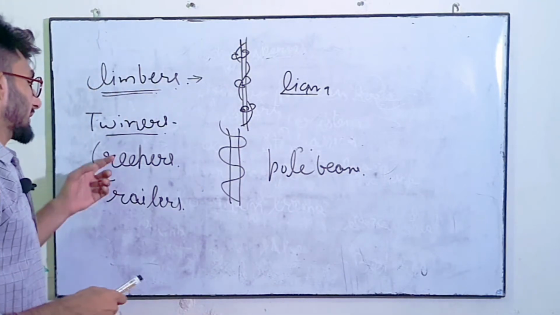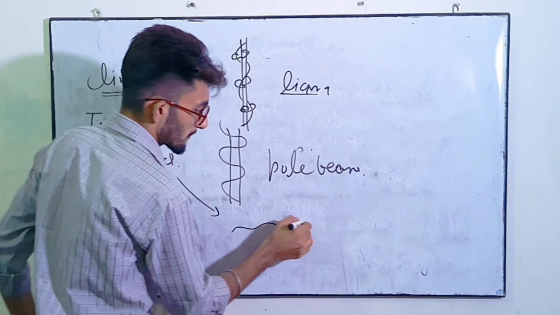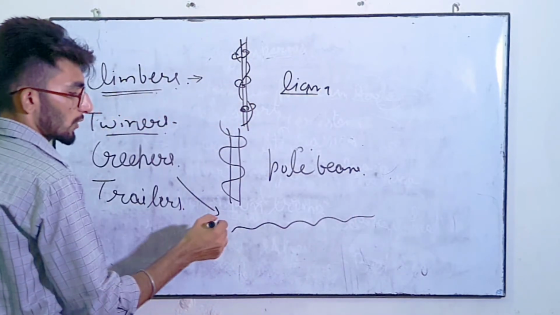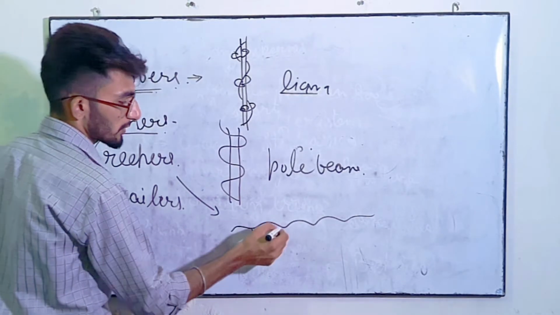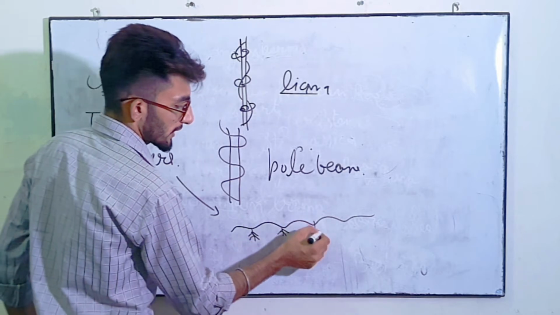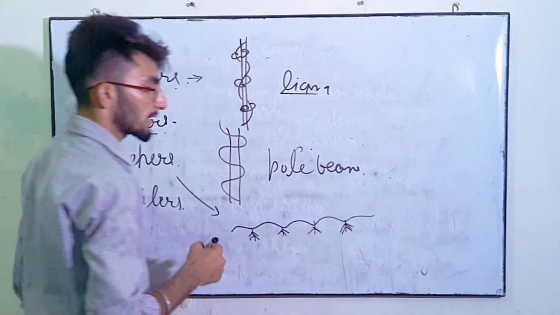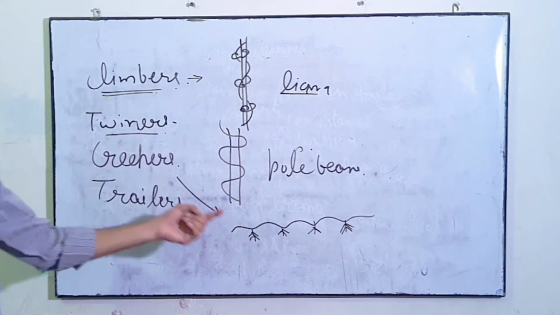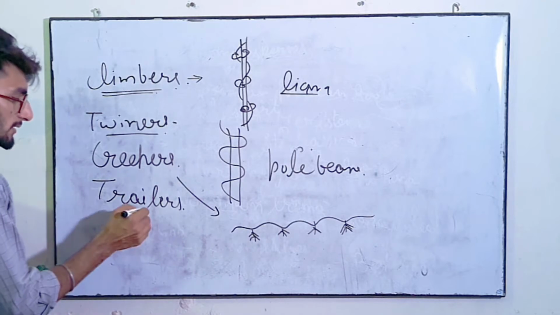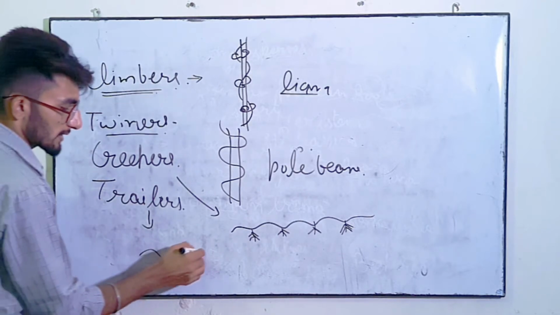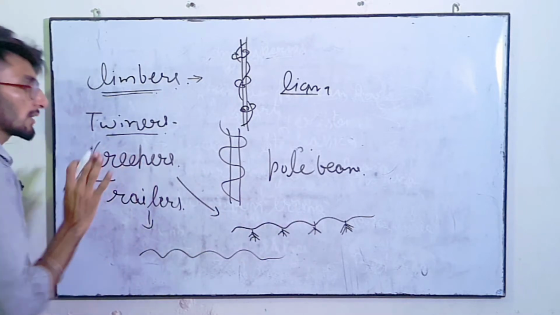Clear? Next is creeper. Creepers are crawling plants which crawl on the ground, but they have special roots developed on them at different intervals which hold them tightly to the ground. So in creepers, holding roots are present. Trailers are also crawling plants on the ground, but they don't have special roots like the creeper.